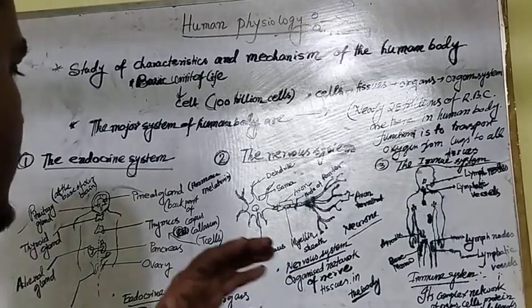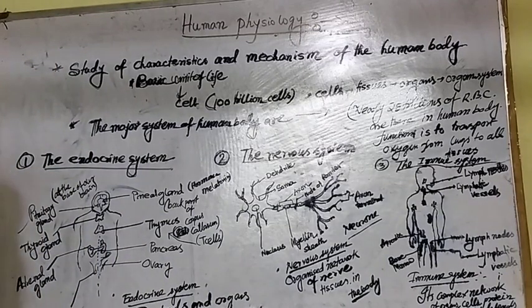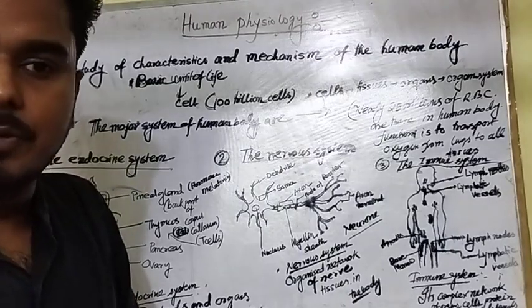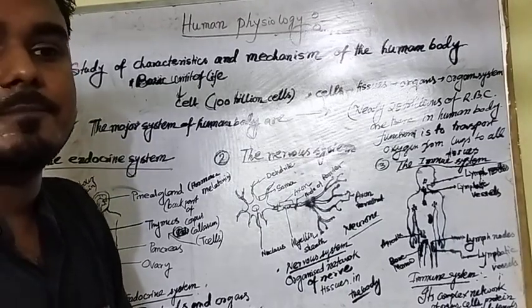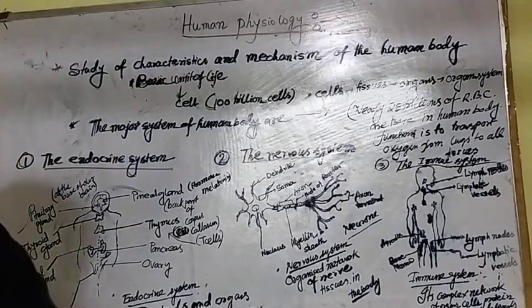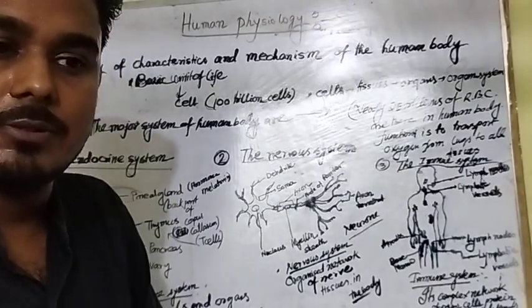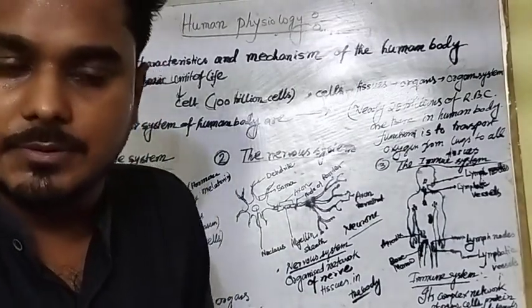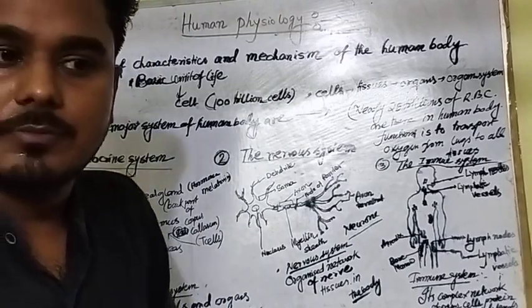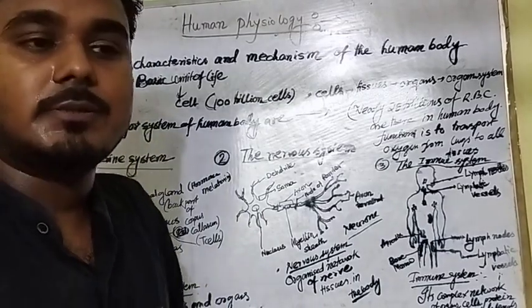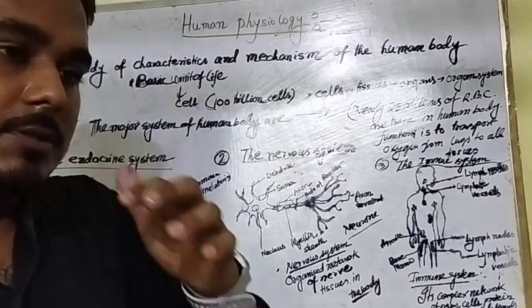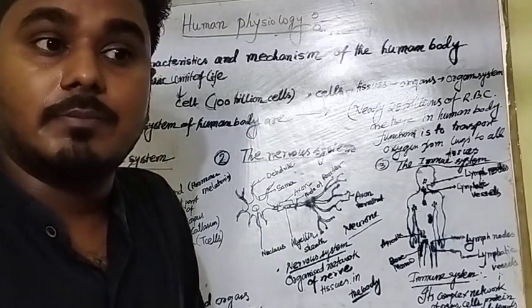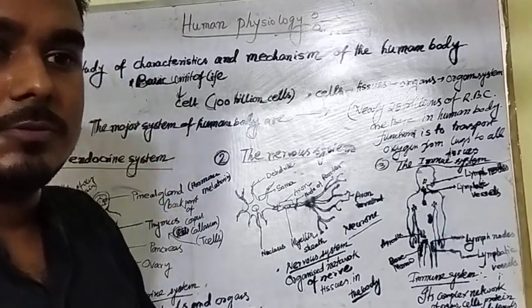Now we will go to the next one, the thyroid gland. What is the thyroid gland? The thyroid gland is located in the neck below the skin. It releases a major hormone known as thyroxine. When inadequate or excessive secretion of thyroxine happens, hyperthyroidism as well as hypothyroidism disease occurs. The main functions of this are growth, development, and other major functions. It controls those things.